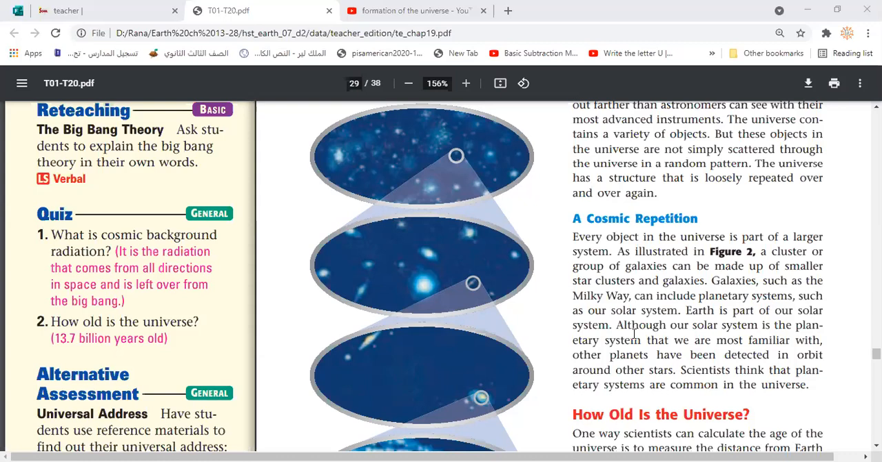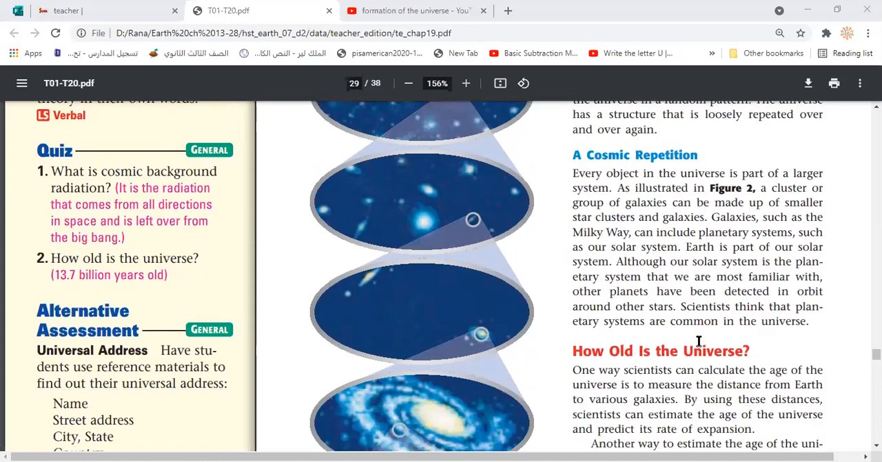The question is, how do we estimate these numbers, or how do scientists estimate them? There are different ways or techniques to calculate. Of course, they are estimated numbers, not exact numbers, but they have their ways to calculate. What are the ways? They could estimate the age of the universe by measuring the distance from the Earth to various galaxies, or the farthest galaxies we have.